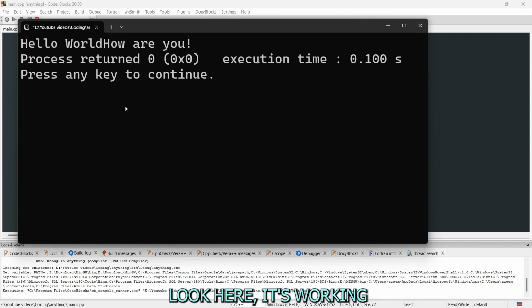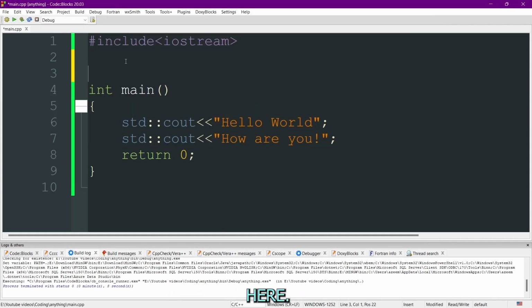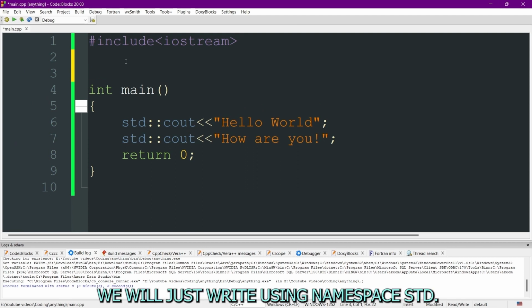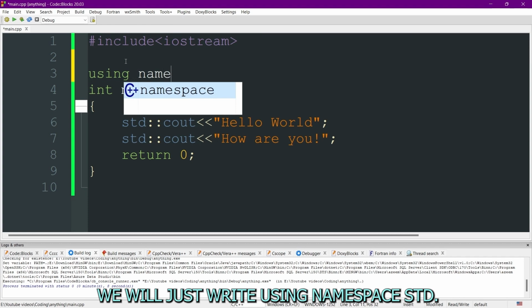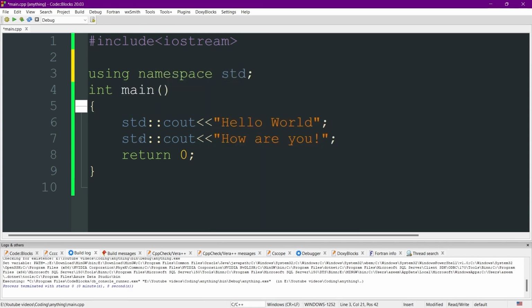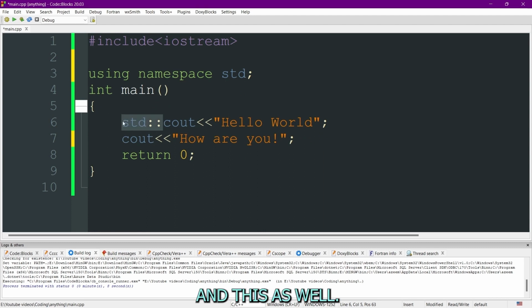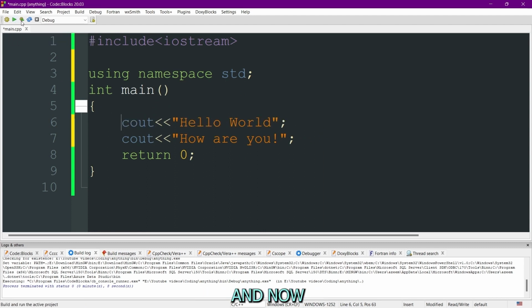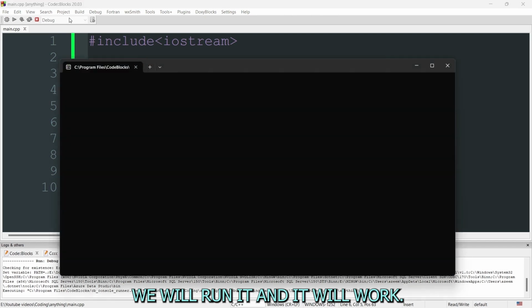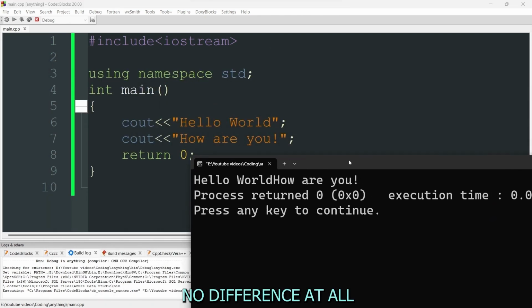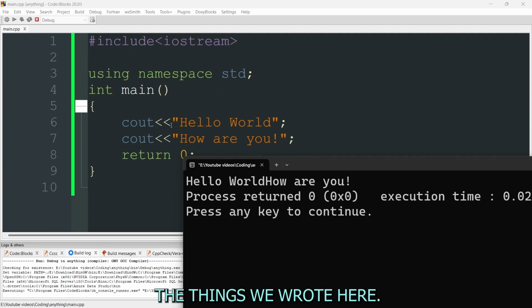Look, here it's working. We don't want to repeat these extra steps. That's why we will just write using namespace std, and after that we will remove this and this as well. And now we will run it and it will work. Look, exact same output, no difference at all. The things we wrote here came out exactly as they are.